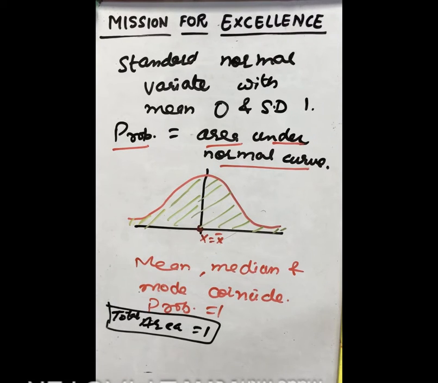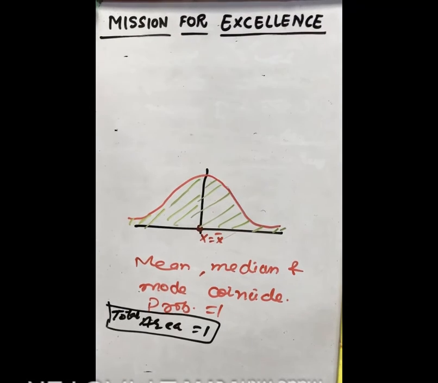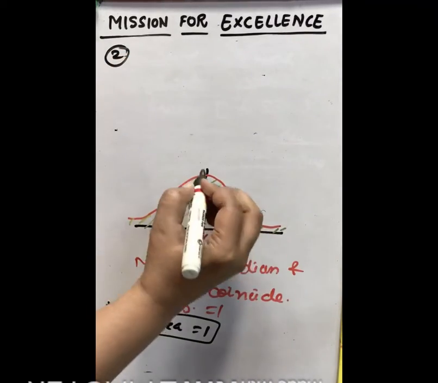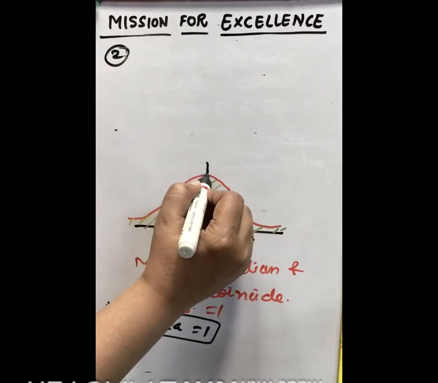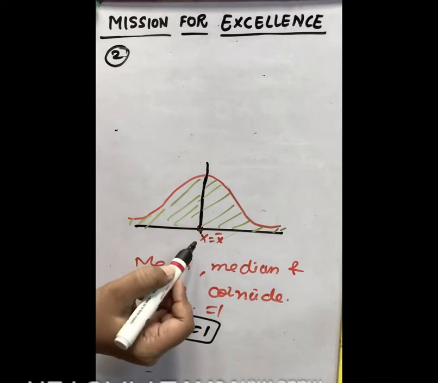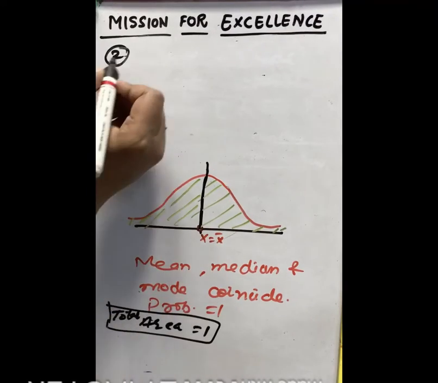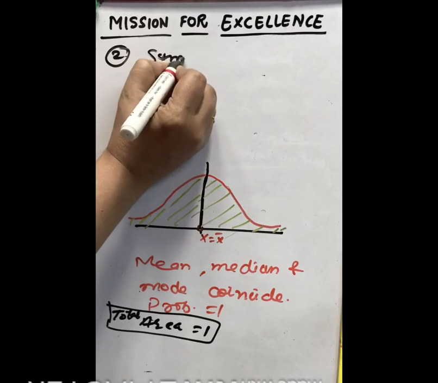So now let us discuss the second important point. The second important point is the curve is symmetrical about this axis where the mean and median coincide. So this curve is symmetrical.